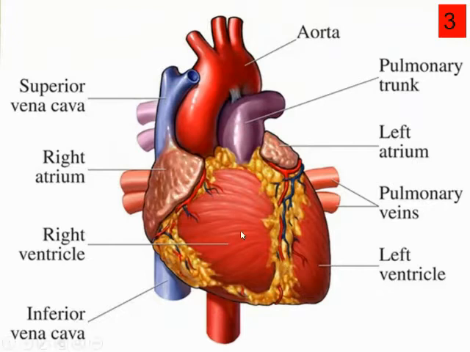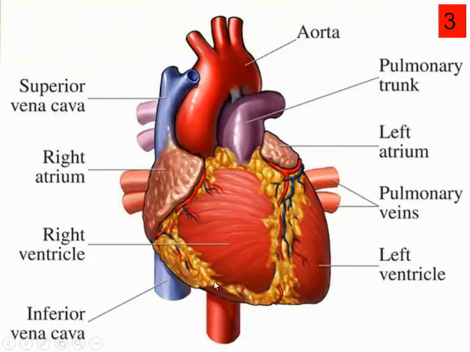Now if you observe the diagram again, this is the structure of the human heart. You can see that the four chambers are very much visible: right atrium and left atrium, also called auricles, and the right ventricle and the left ventricle. This means the human heart is divided into four chambers. There is also a very big and broad vessel arising from the heart. This is called the aorta, also called the systemic aorta.